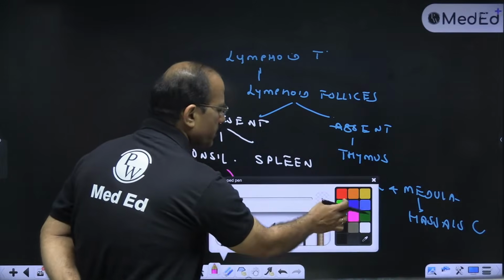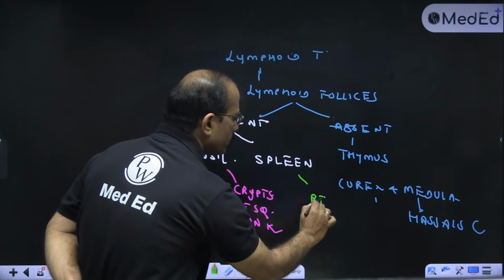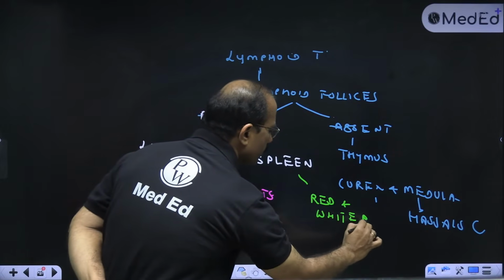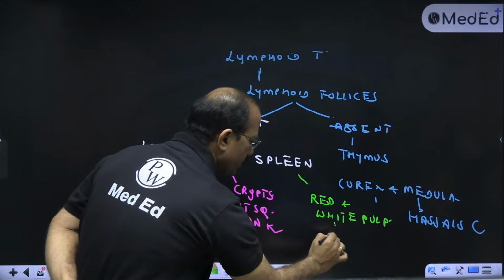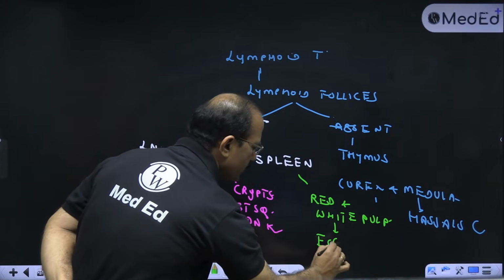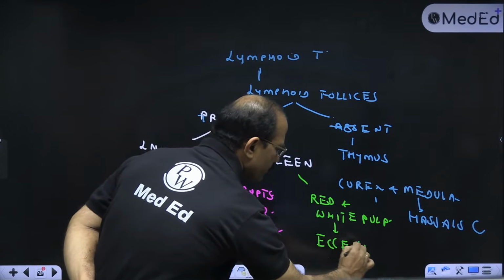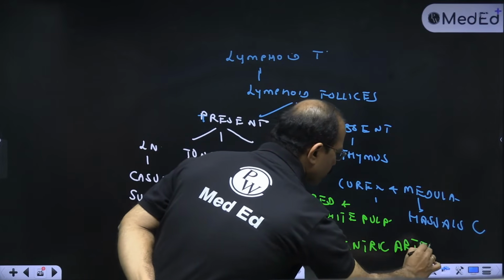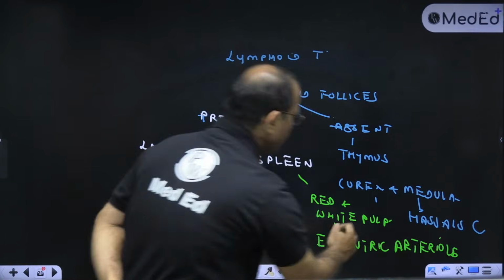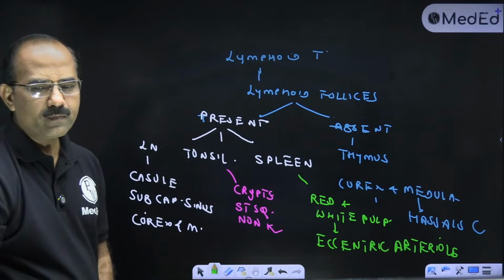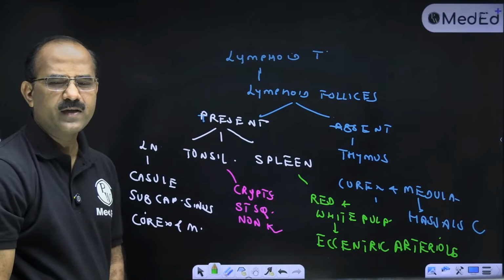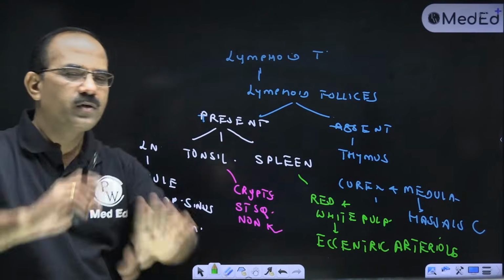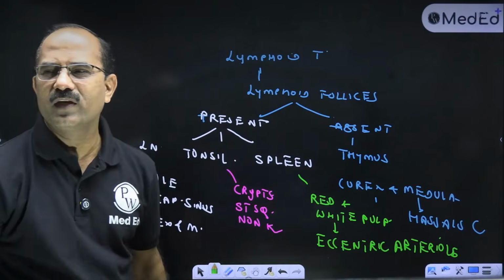Spleen में होगा red pulp and white pulp, and in the white pulp you've got an eccentric arteriole. Incomplete septa in the thymus. That's fine. बस ये टेबल याद रखना. If you remember this table, your lymphoid tissue is very easy to identify.